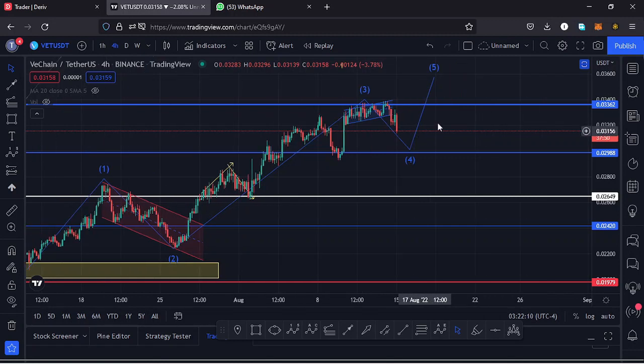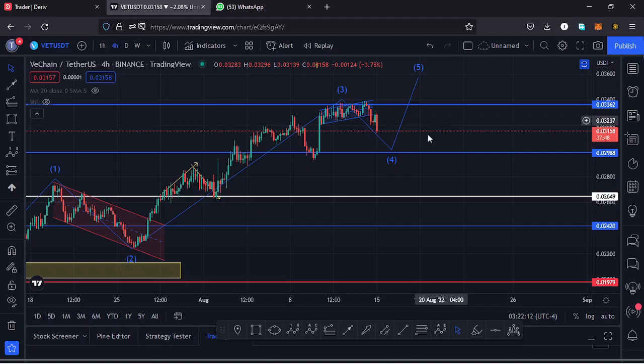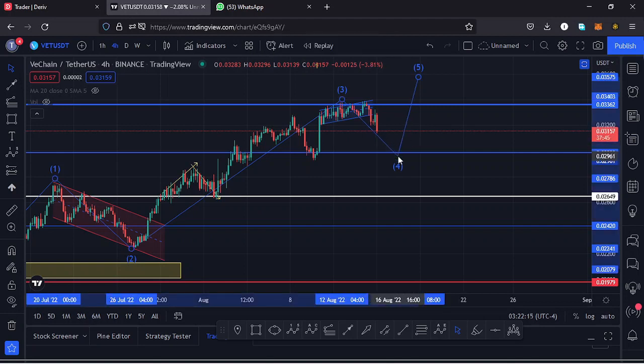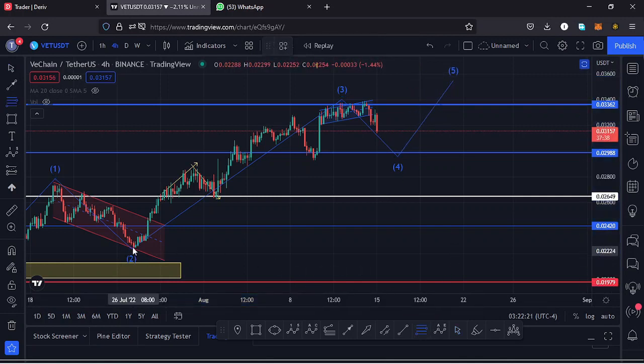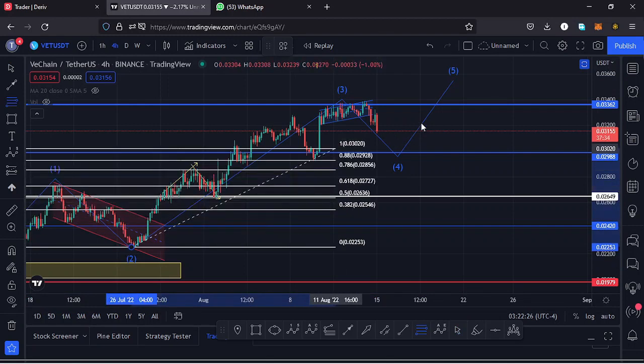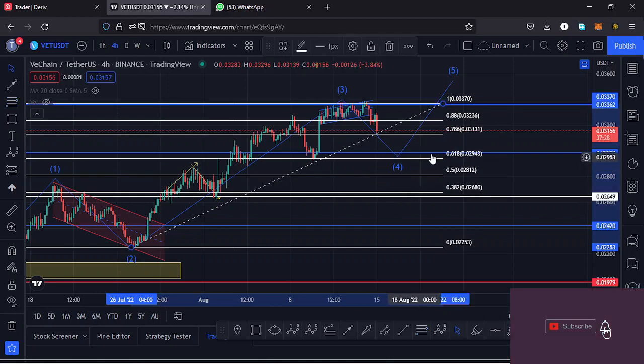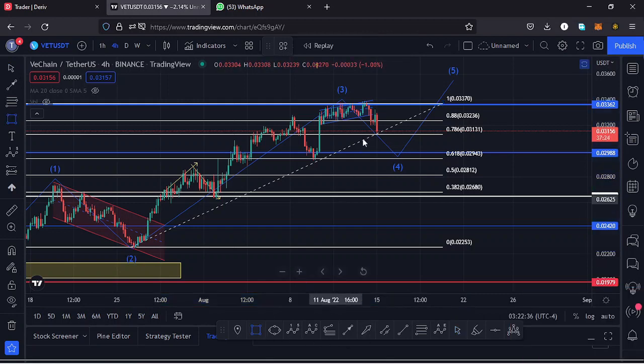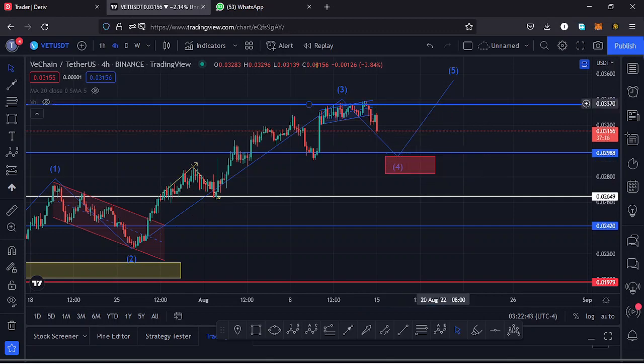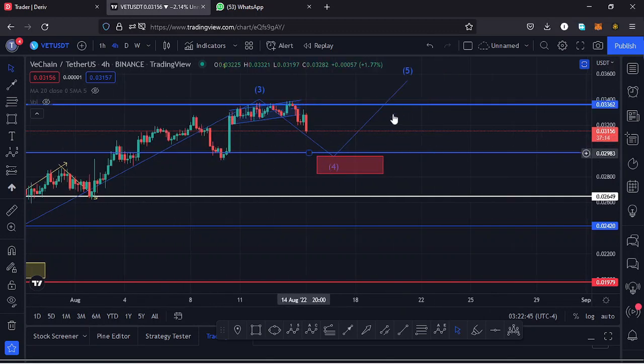and we are seeing a very nice retracement to the lower side in what is forming a wave 4, and because a wave 4 is a retracement of the wave 3, we can use the Fibonacci's to get the target area of that fourth wave to the lower side by connecting the low of the wave 3 to the high of the wave 3. That gives me a target area between the fib level 0.5 and the fib level 0.618, and I can mark that target area here on the charts using a red target area, and that gives me the key scenarios that I expect to play out.